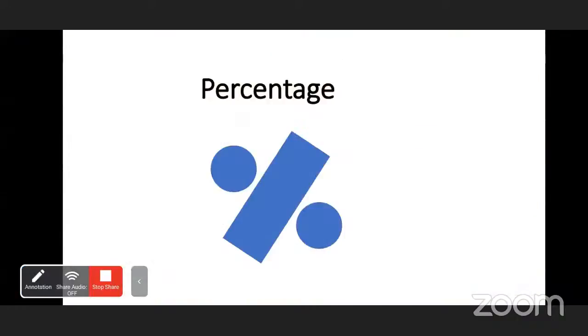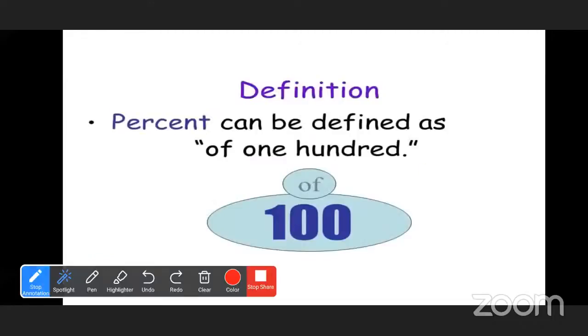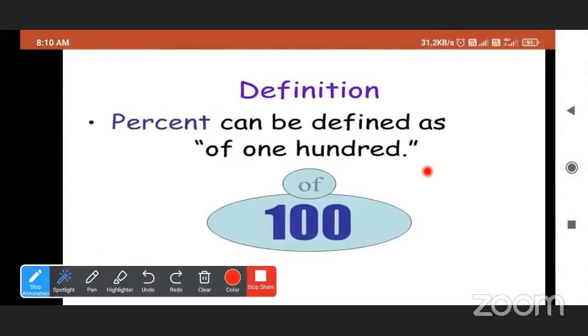See here, today we're going to learn about percentage, and the sign of percentage is like this. See the blue one. Now here the definition: percent can be defined as of 100. We already learned about fractions. So percent can be defined as of 100. 5% means what?